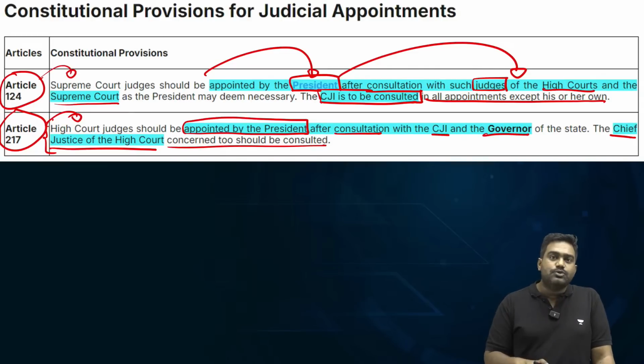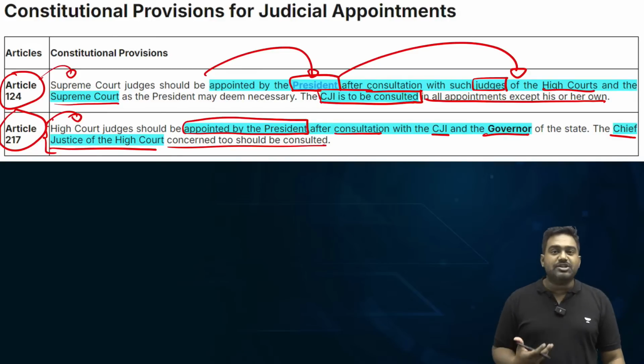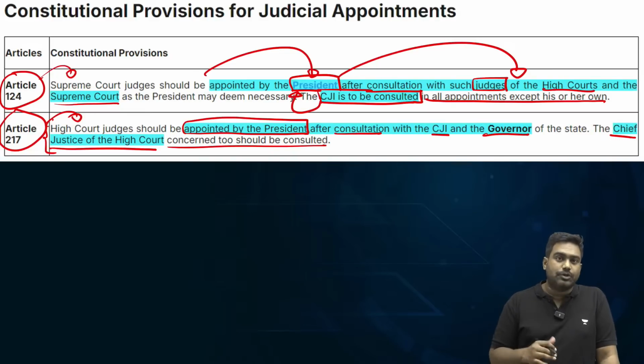This is what the Constitution says, but the exact process is not defined. It only says the President should consult. The President should consult the Chief Justice of India, should consult the senior judges, and the President provides for the appointment. But the exact process, and what does consultation mean? This has not been defined. Is consultation binding? Let's say the Chief Justice of India says that you have to appoint these judges. Is it binding on the President? That is not clear in the Constitution.